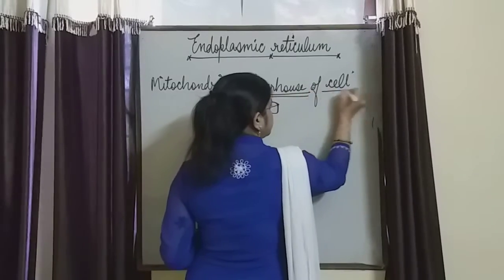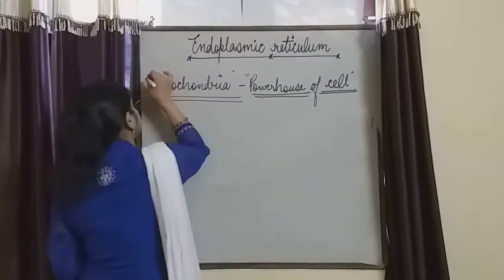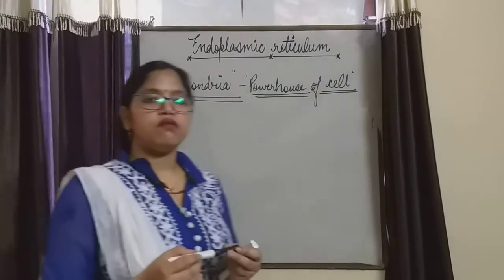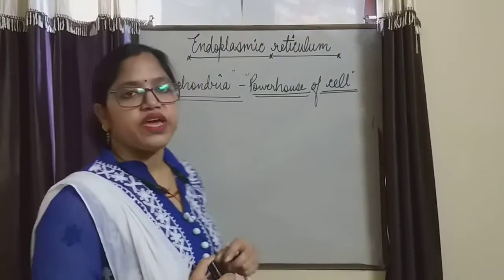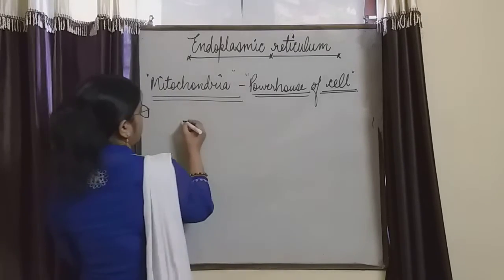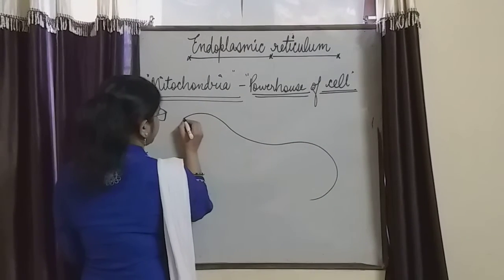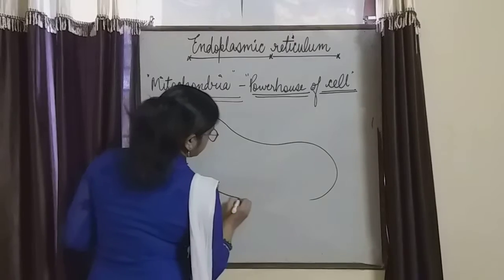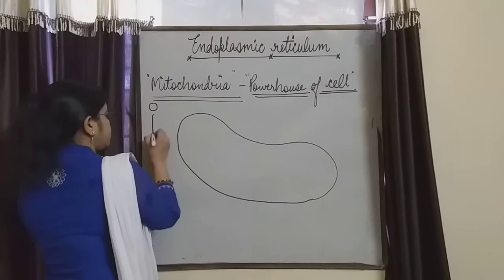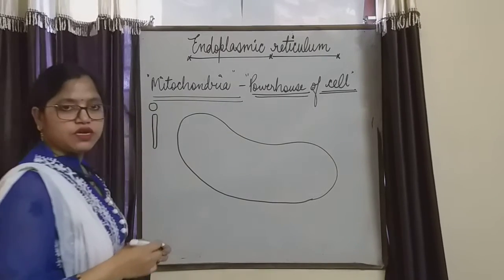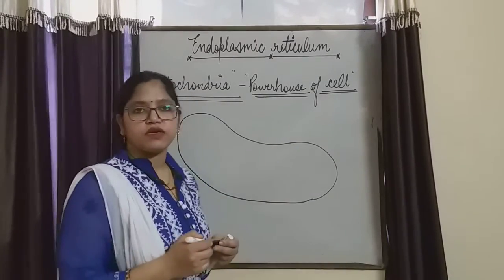Because the energy for the whole cell is formed inside the mitochondria. It is a special, very essential cell organelle to carry out the various functions of the cell. So what are the components of the mitochondria, or what is the shape of mitochondria? It can be spherical like that, maybe rod shaped or longitudinal, or sausage shaped. This is the shape of mitochondria.